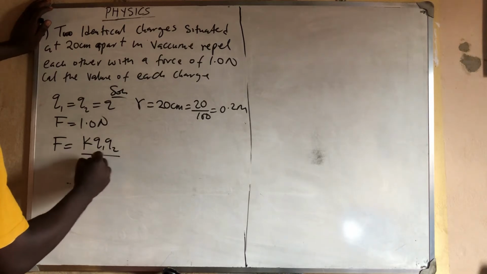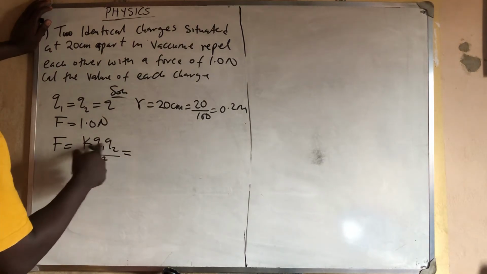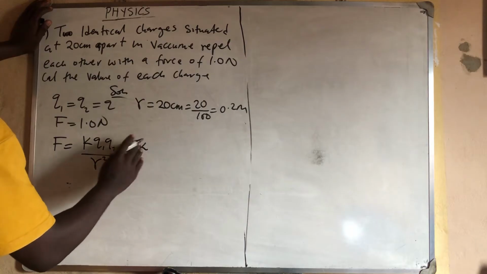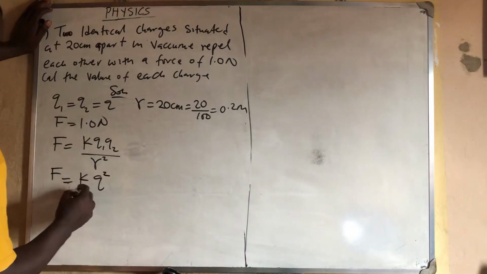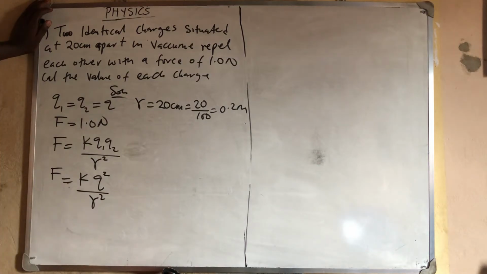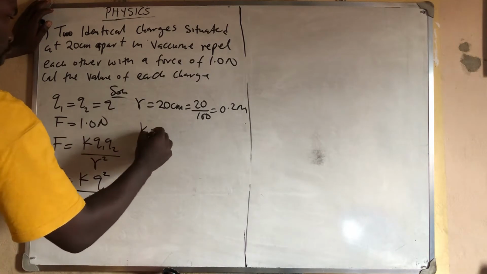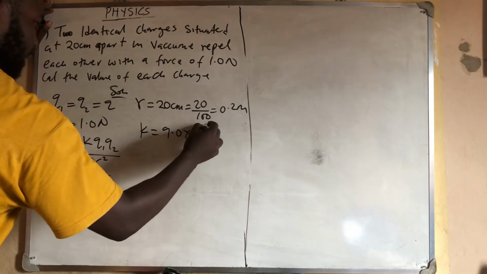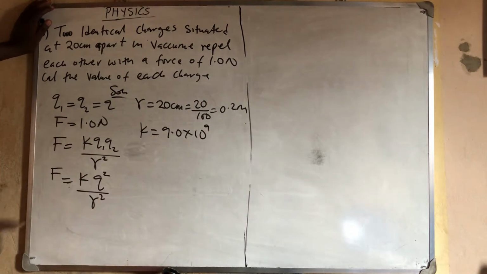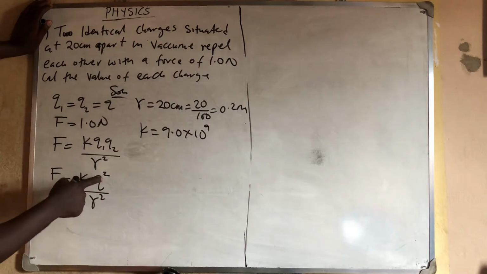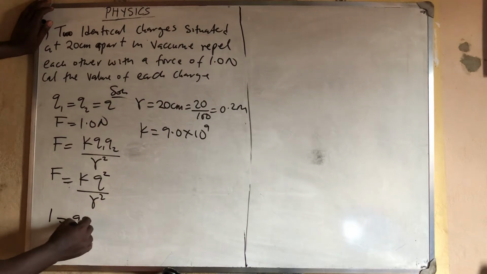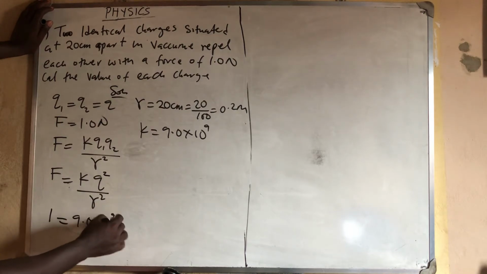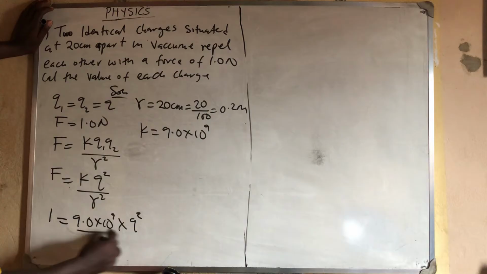But I know that my force is equal to K Q1 Q2 all over r squared. Since they are the same, my F is equal to K Q squared all over r squared. Are you getting it? But don't forget that your K is always 9.0 times 10 raised to the power 9. So let me put everything here now. I'm looking for Q squared and my Q. So I have that 1 is equal to 9.0 times 10 raised to the power 9 times Q squared all over 0.2 all squared.